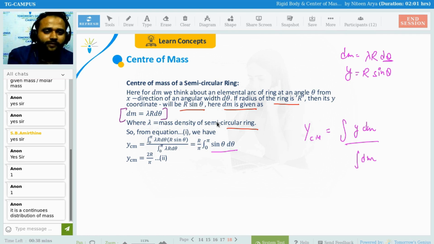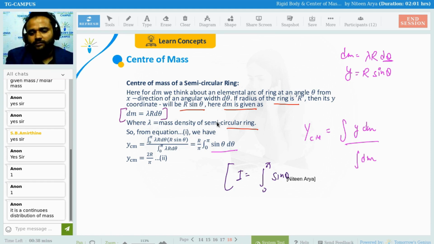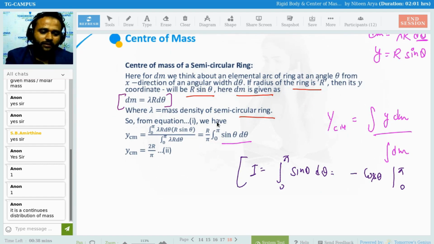This integration is always going to give you 2. How so? For the students who don't know, the integral from 0 to pi of sine theta d theta is, if I'm not wrong, minus cos theta evaluated from 0 to pi, which is minus of minus 1 minus 1, that is 2. So note this down, learn it if you want to. Don't learn, that is easy.